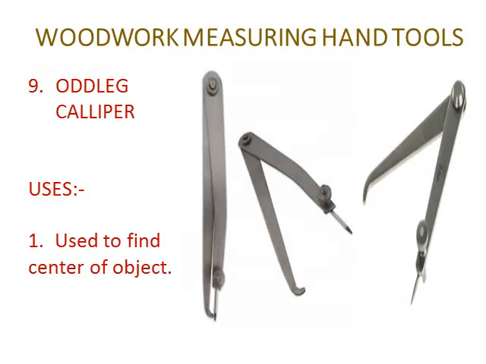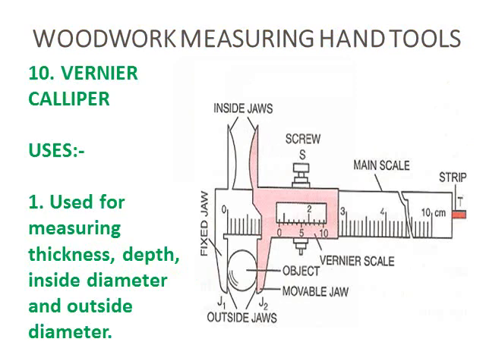9. Odd leg caliper. Uses. Odd leg caliper is used to find center of object. 10. Vernier caliper. Uses. Vernier caliper is used for measuring thickness, depth, inside diameter and outside diameter of object.